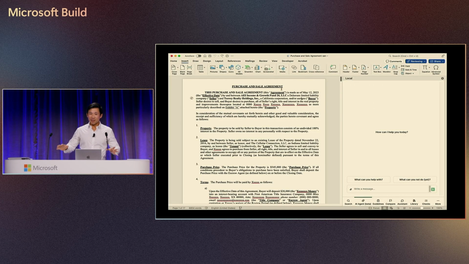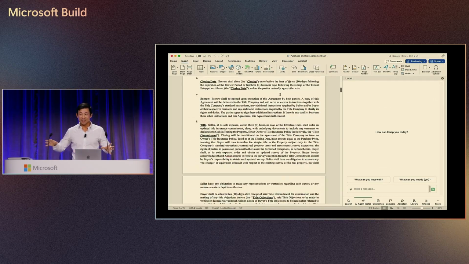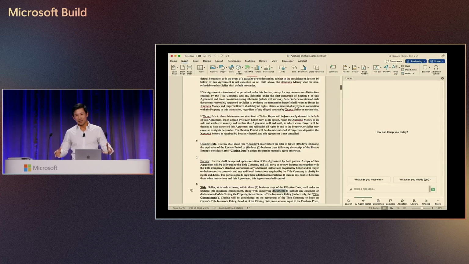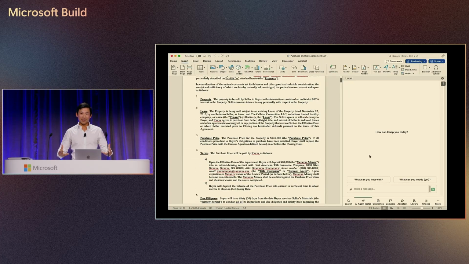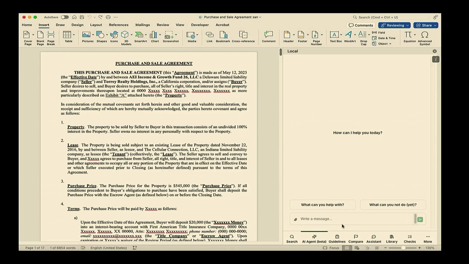Okay, so here's the backdrop. We have here open, in Microsoft Word, not VS Code, a purchase and sale agreement. That's basically an agreement you use when you want to buy commercial real estate. And the background here is I'm a lawyer, and my client said, hey, I really like what you did the last few times around. Just do the same thing for this deal too. I'm like, fine. So the first thing I'm going to do is have DraftWise's agent perform some research to see exactly what the client meant.